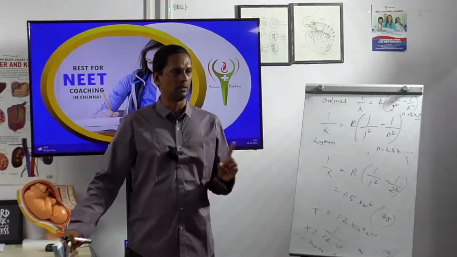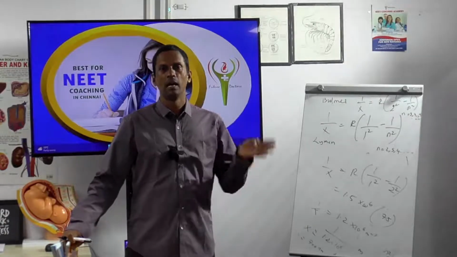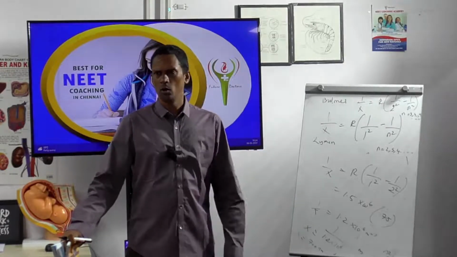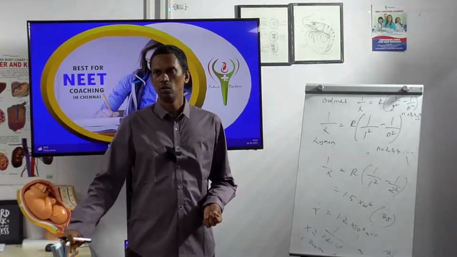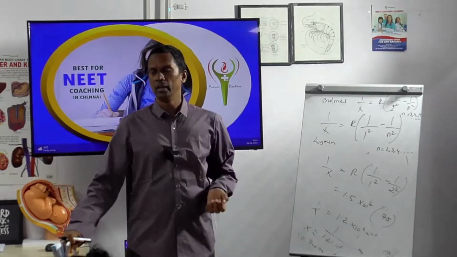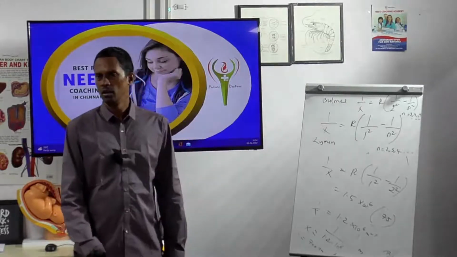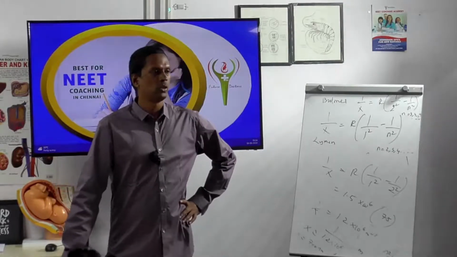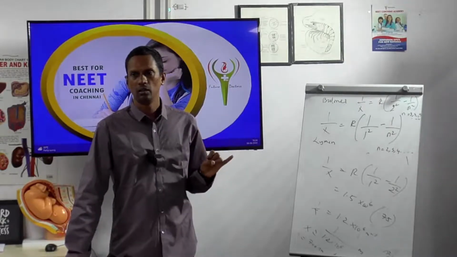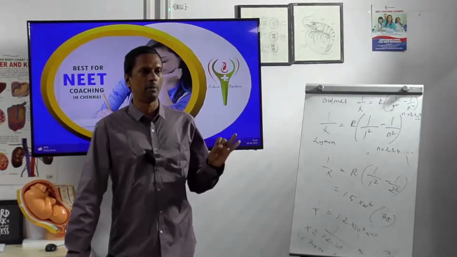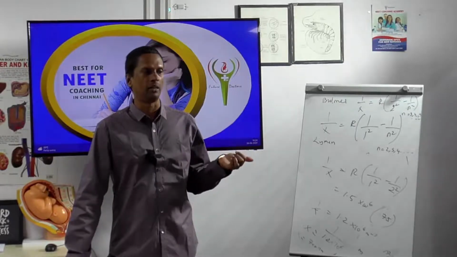You don't know this? 10 power minus 3, 10 power minus 6, 10 power minus 9, 10 power minus 12, 10 power minus 15.